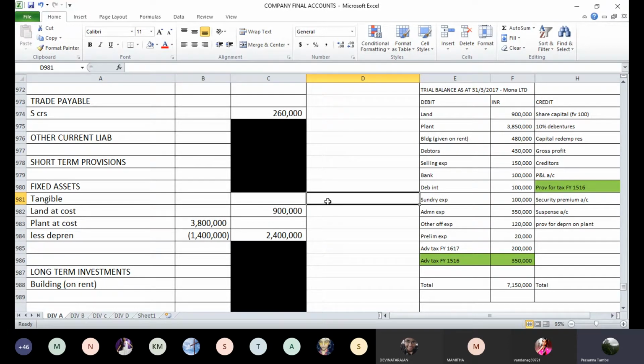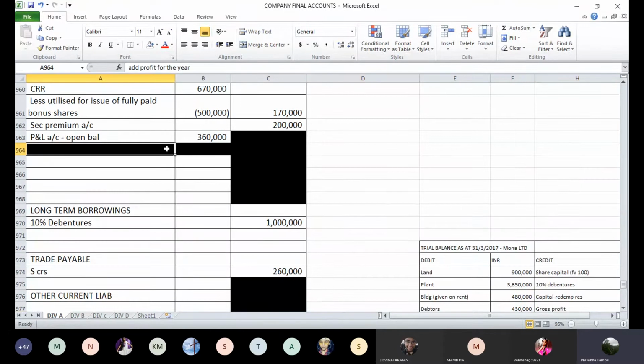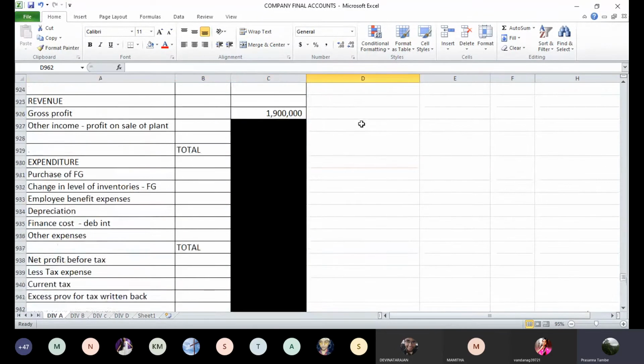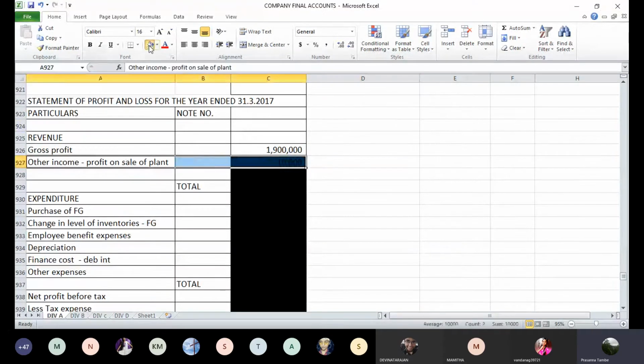And then in plant and machinery account, if you see, we have the amount of profit on sale of machinery that will be taken as part of your other income in P&L account. So P&L account, other income, profit on sale of plant is 10,000 rupees. This is the amount in profit and loss account.